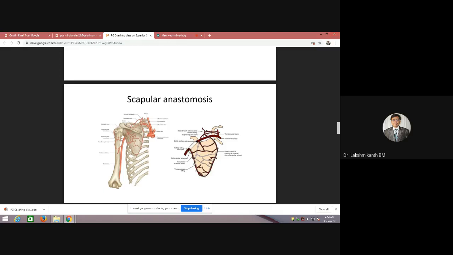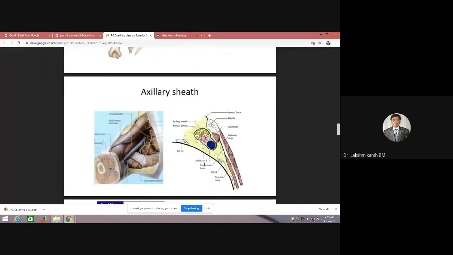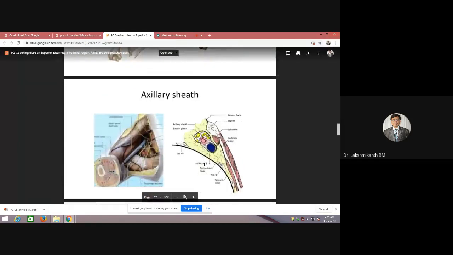It will not be in the third part, because the third part participates in the anastomosis. So don't get confused. The block should be proximal to the third part, not distal to it. If the block is distal to the third part, this anastomosis will not become enlarged. Okay, so that's about the anastomosis.